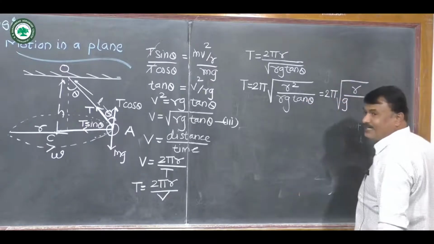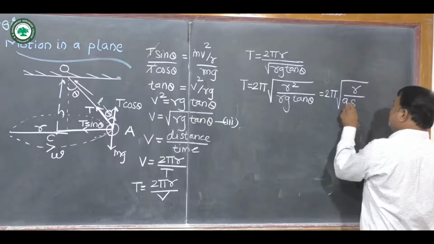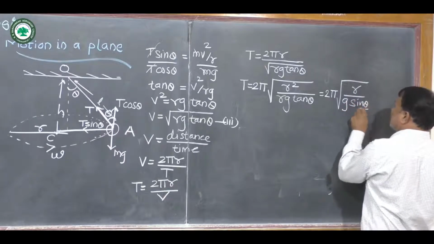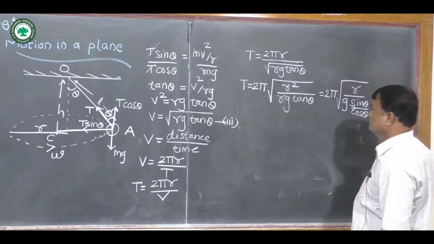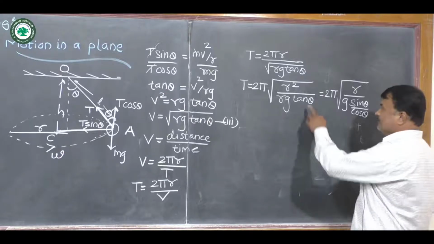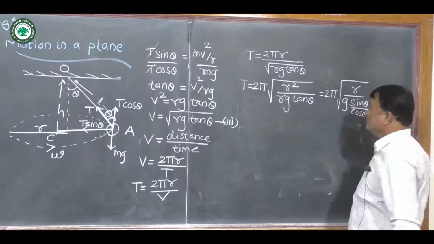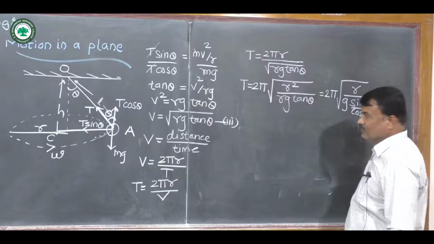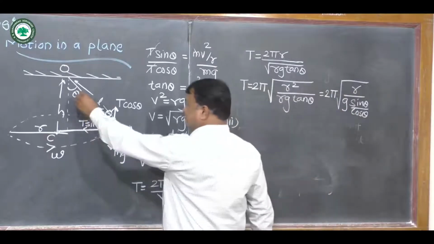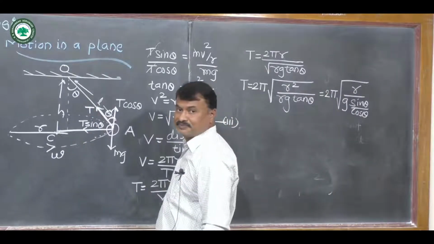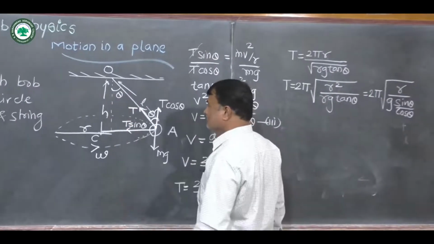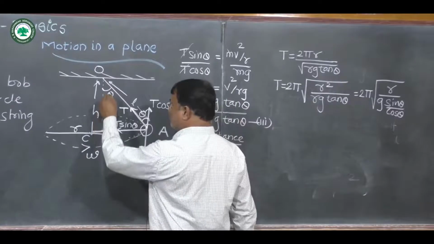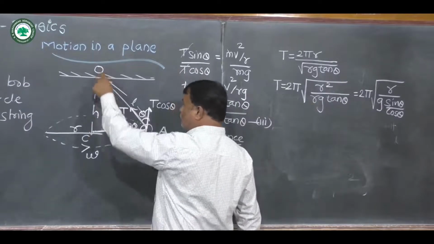Now this tan theta can be written as sin theta upon cos theta. Now see this triangle. In this case, we can find out cos theta. We consider this triangle OCA.